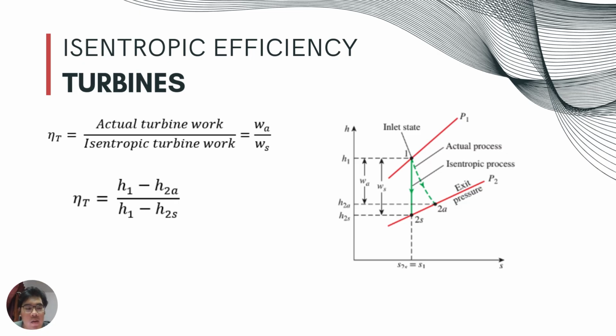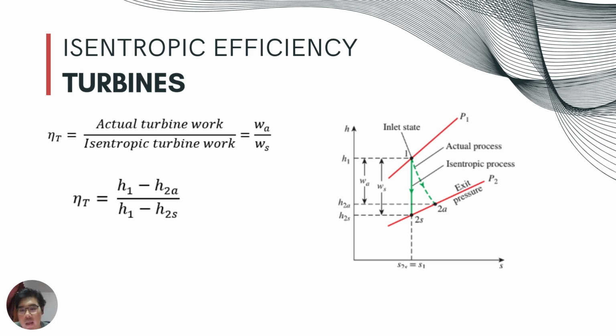Next, we enter the isentropic efficiency of a turbine. For a turbine under steady operation, the inlet state of the working fluid and the exhaust pressure are fixed. Therefore, the ideal process for an adiabatic turbine is an isentropic process between the inlet state and the exhaust pressure. And we get the formula eta T equals actual turbine work over isentropic turbine work equals WA over WS.